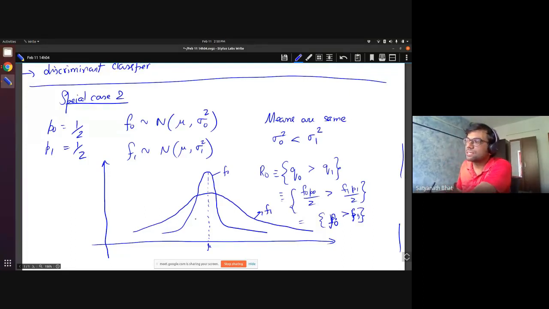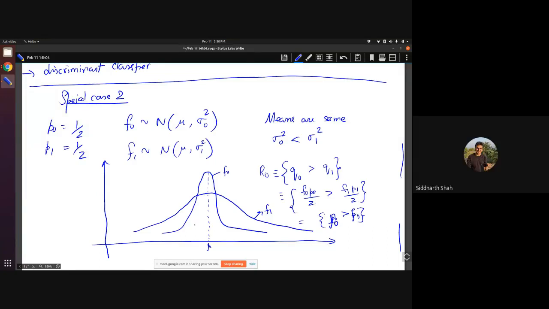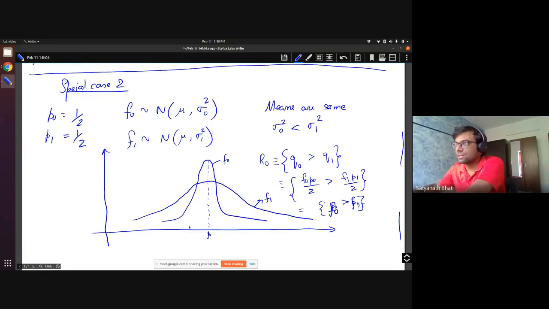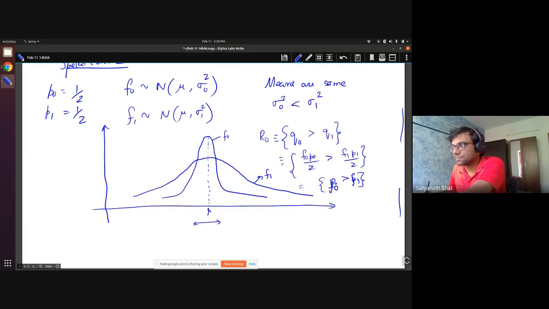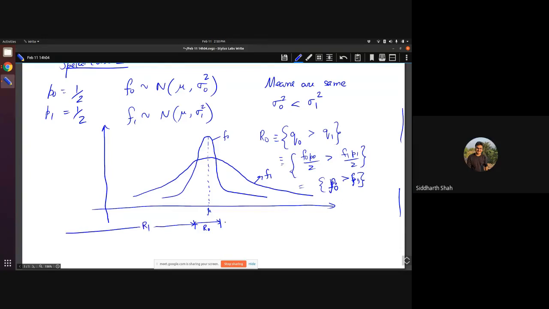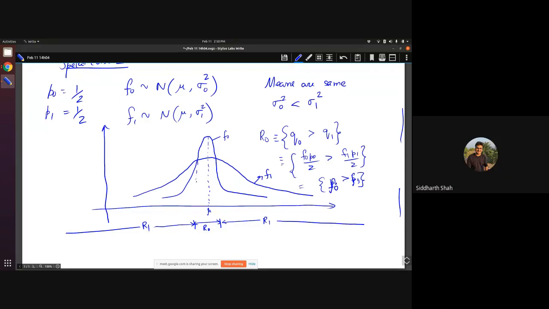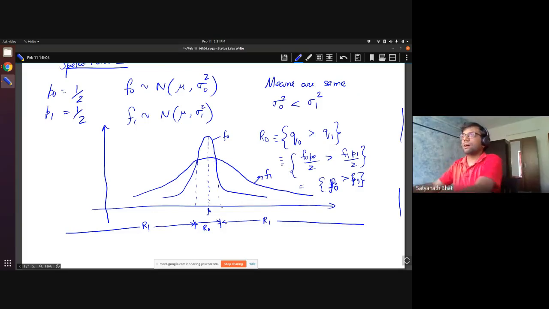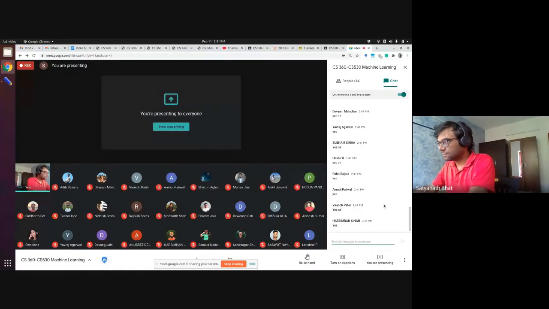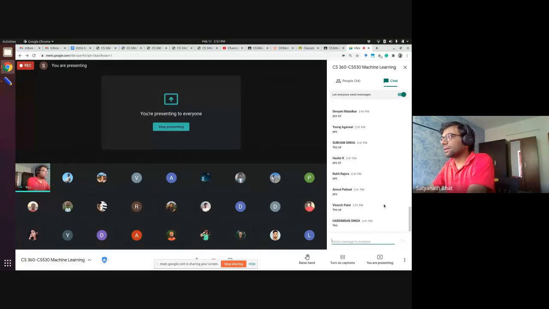Now tell me, what is that region where F0 is greater than F1? Sir, left point of intersection to right point of intersection. Exactly. So this is R0. Is that what you said? I must have misunderstood. Yes, sir. Actually, I said R1, from the right point of intersection to infinity and left point of intersection to minus infinity. So you actually told correctly, I did not catch you there. But anyway, this is okay, right? Yes, sir. Does everyone understand how this is coming? Is it clear so far, everybody?